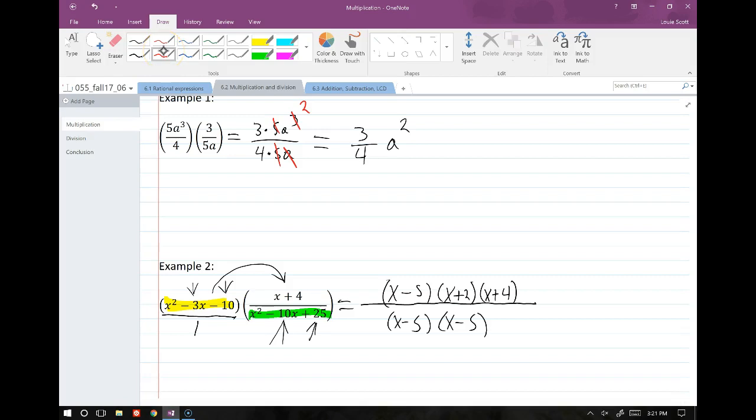Now we can cancel some things. We can cancel one set of the x minus 5s. One set has to remain because there's nothing to cancel with it on top. And then we just rewrite our problem.